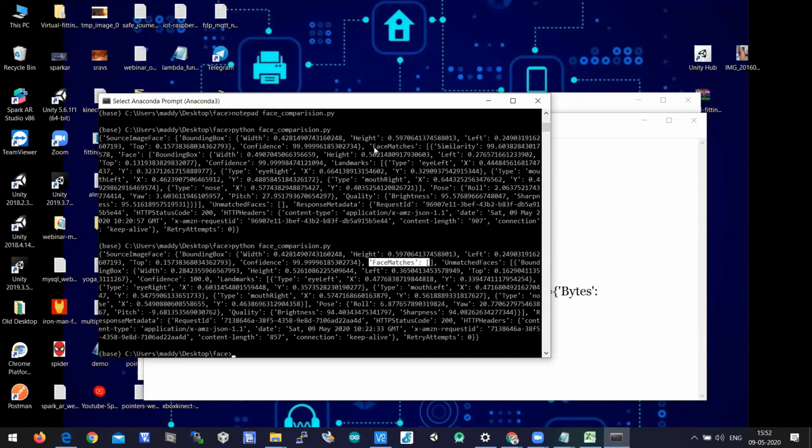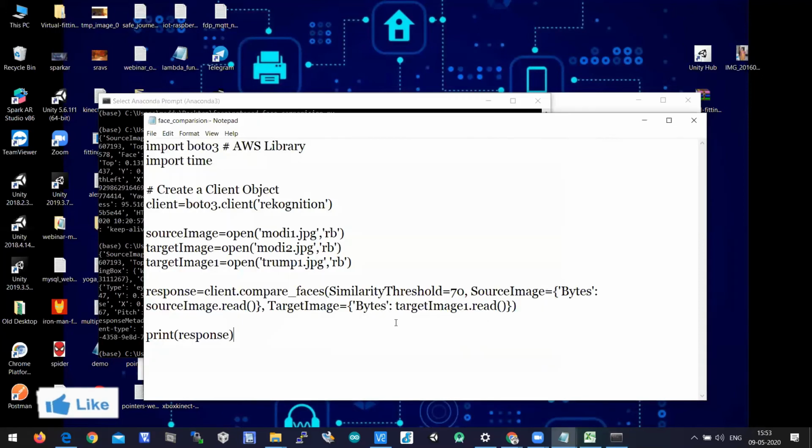That will be the logic. If FaceMatches is empty, then the faces are not matched. So the syntax will be like: if FaceMatches is empty, then faces are not matched.